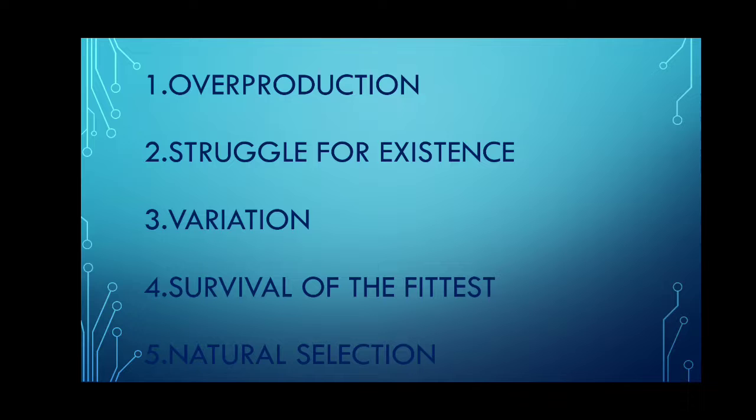Now, the struggle for existence among the organisms has compelled them to adapt themselves according to the conditions so that they can utilize the natural resources and survive successfully. Because of the adaptations, it is difficult to find any two individuals alike. You must have seen that even the children of the same parent are not exactly alike in all respects. Such differences are known as variation. Now, these variations may be harmful or advantageous.